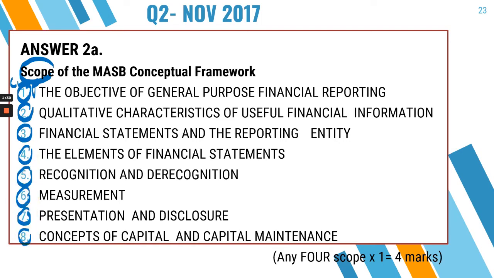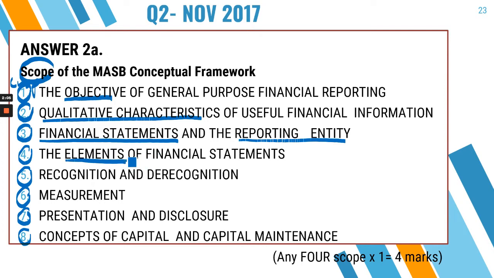By now I am sure you remember the main point of each of the chapters. Chapter 1 is on objective of the general purpose financial statement. Chapter 2 is on the quality side of the financial information, or they call it qualitative characteristic. Chapter 3 is on what made a financial statement and who are the reporting entity. Chapter 4 is on the elements of financial statement. So these are the chapters that talk about asset, liabilities, income, expenses, and equity.